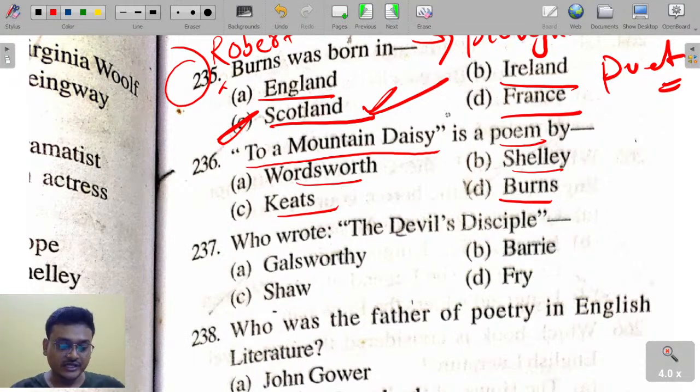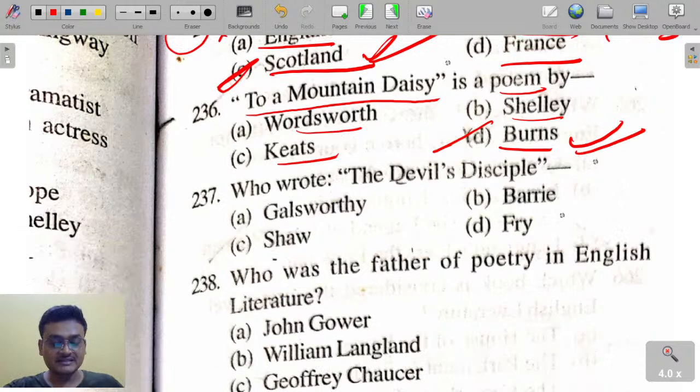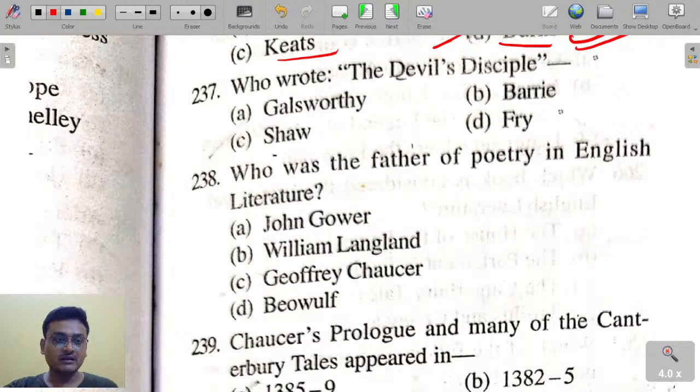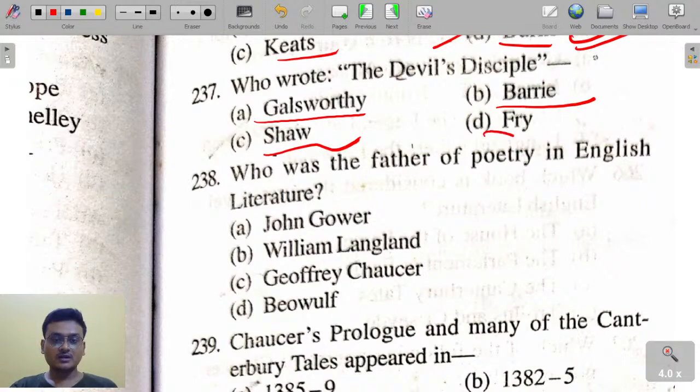Chalo. To a Mountain Daisy is a poem by Robert Burns. Robert Burns, who wrote The Devil's Disciple? The Devil's Disciple, John Galsworthy. Burns got it. Galsworthy, James Matthew, G.B. Shaw, Christopher Fry.